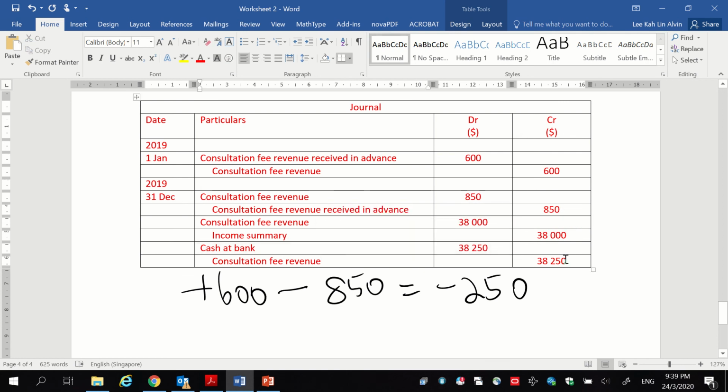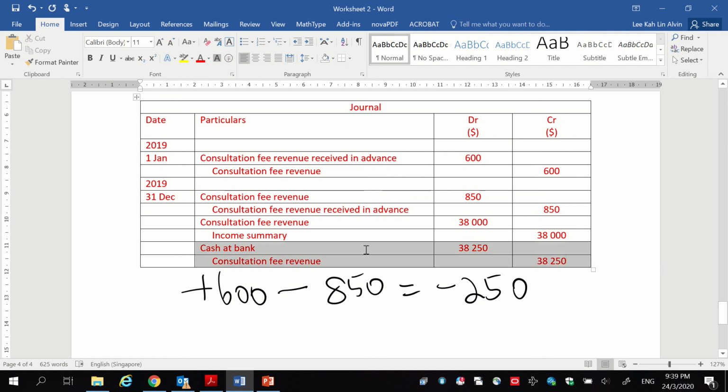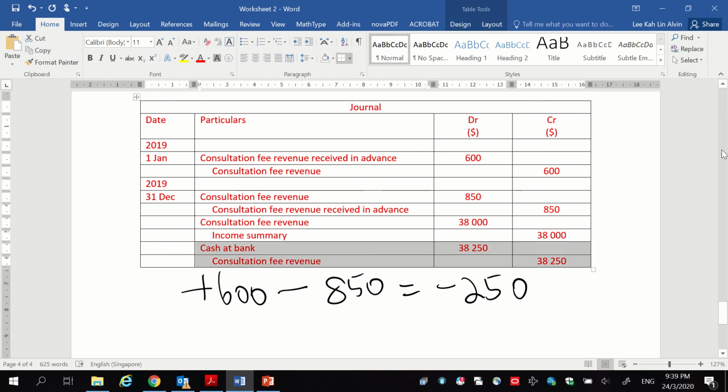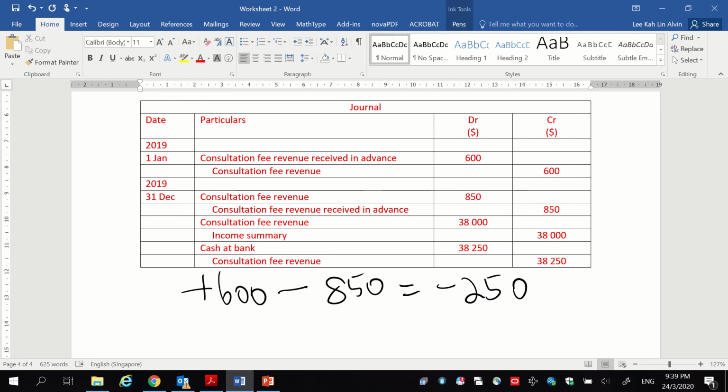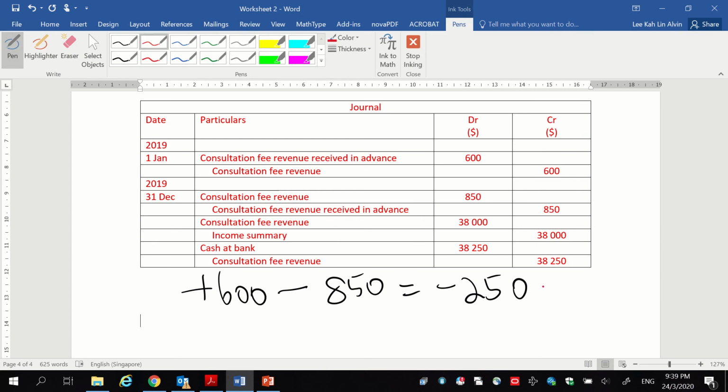Because you need to credit this revenue, so that with this entry over here, your revenue will be added 38,250, and it will give you a net revenue of 38,000, which is what you want given in the question.